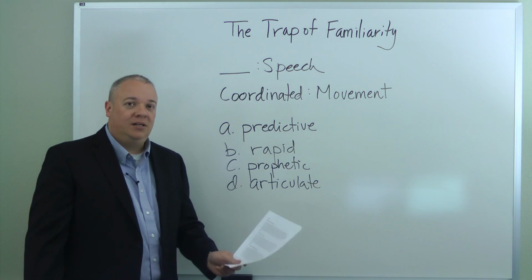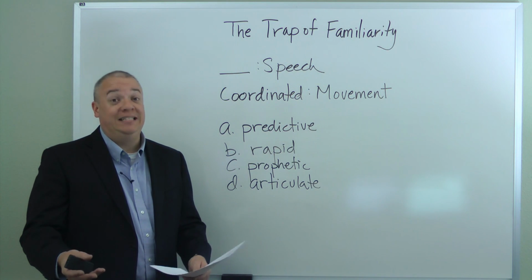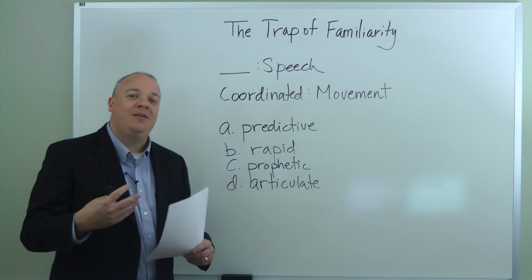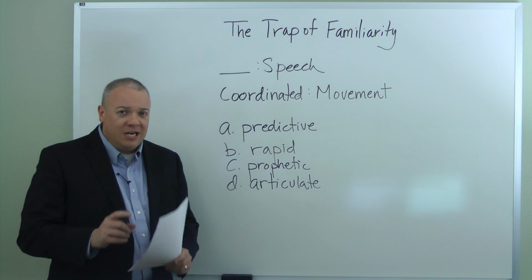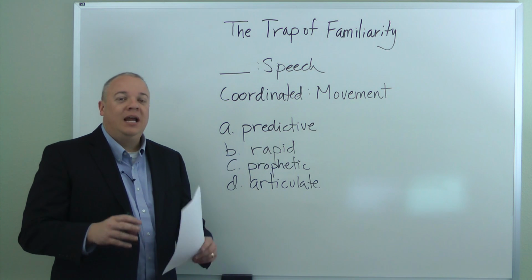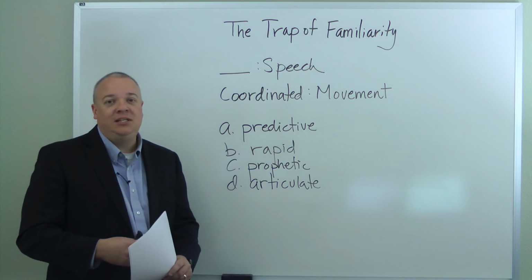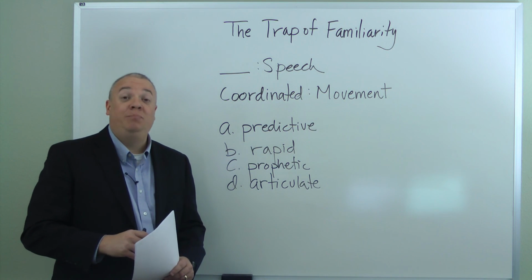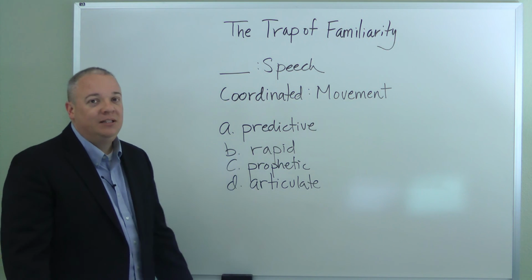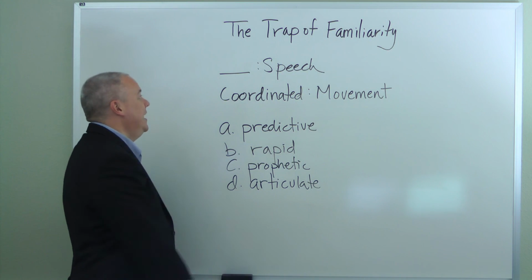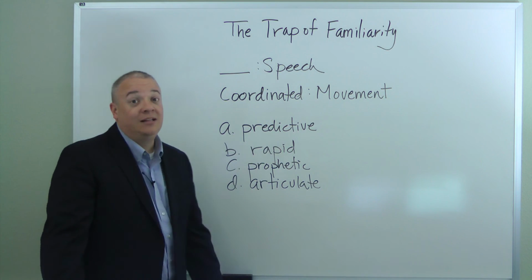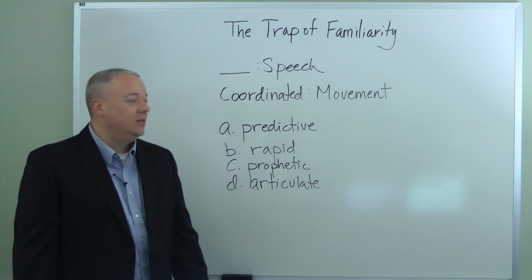Now, hopefully at this juncture as well, and this is always true for any test, if you know what the right answer is, you immediately go with the right answer. We're just talking about if you get yourself in a situation where you're not sure what the correct answer is. At that point, you need to slow down and remember not only the test-taking strategies that can be helpful, but also some of the pitfalls in standardized tests. And that one, of course, is this trap of familiarity. But as you know, D is the correct answer here. Articulate speech is the same thing as coordinated movement. The analogies are similar or the same.